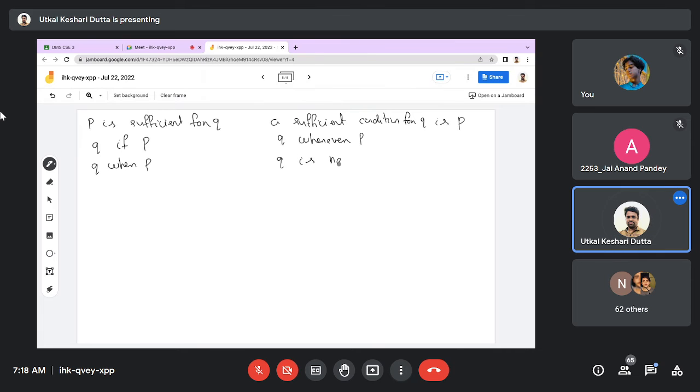Q is necessary for P. Q is necessary for P and P is sufficient for Q; that is the same meaning.